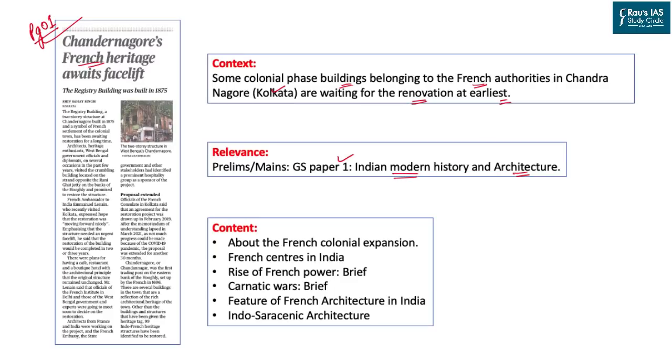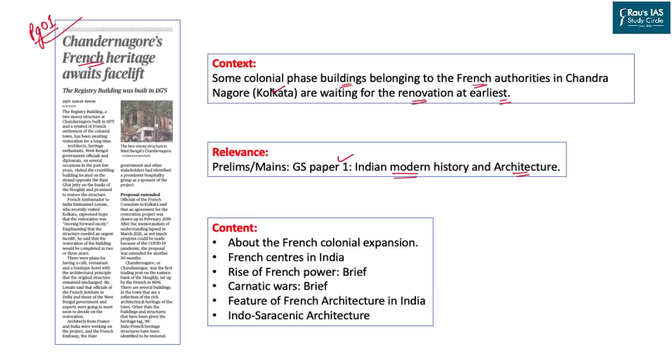As we know, there were a number of nations colonizing Indian territory, and one of them was the French. Along with them, there were the Portuguese, the British who had the largest area under their control, and also the Dutch. So, from that perspective of modern history, we are going to read this article.